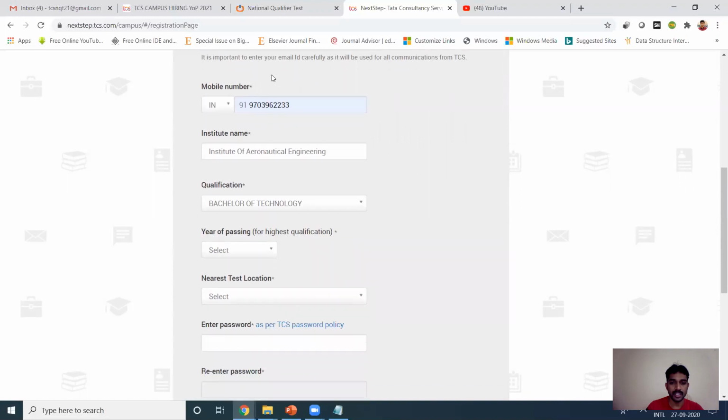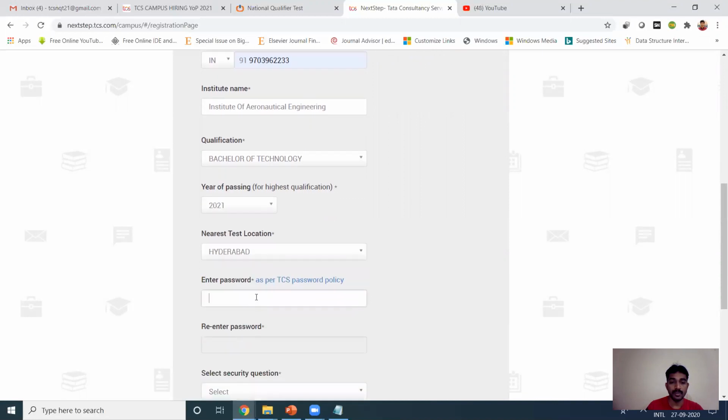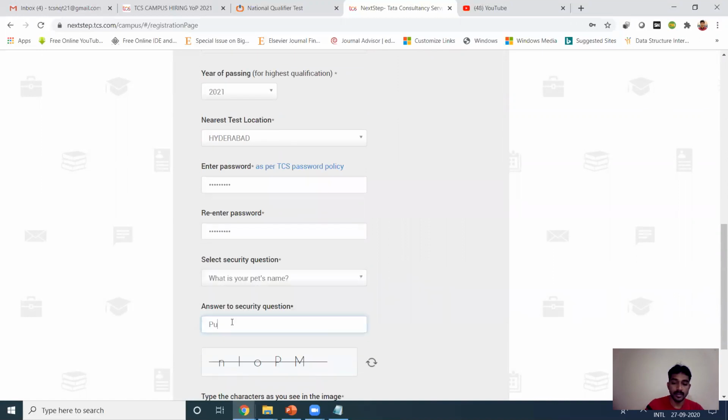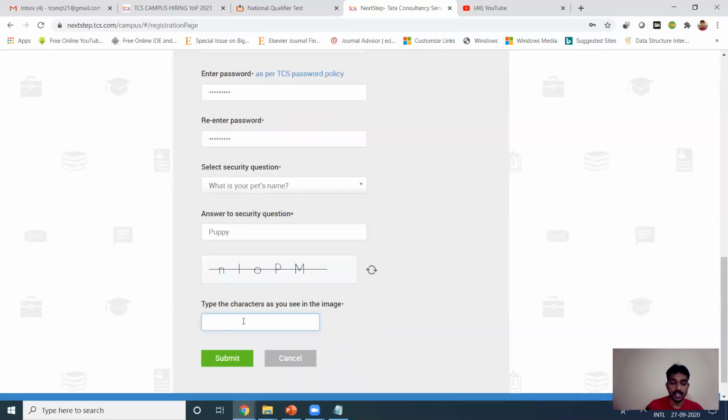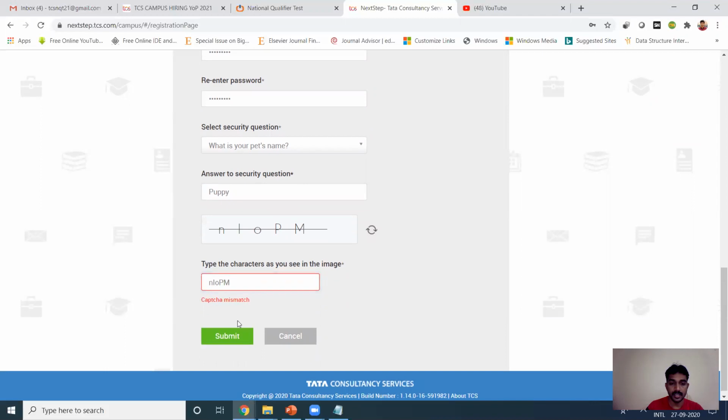And why is it not appearing? So year of passing is 2021. Only 2021 students are eligible for the TCS. So Hyderabad, yes. So enter your password. You just use your own password, and that should be for security reason. You can choose any pet name, right? And also the code is there, right? So I think it's the one.